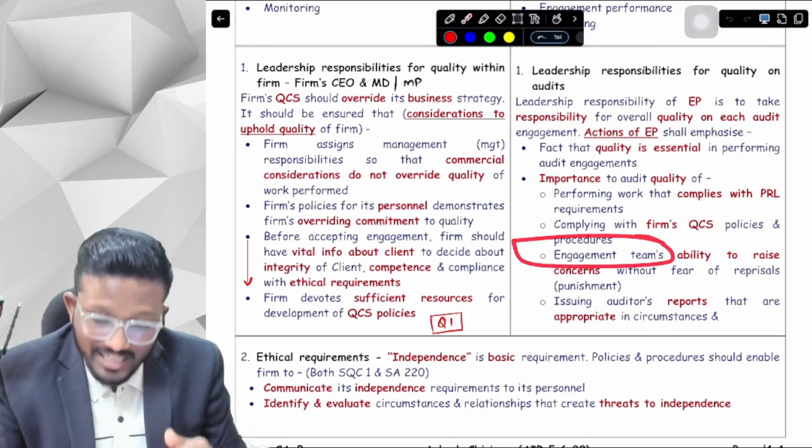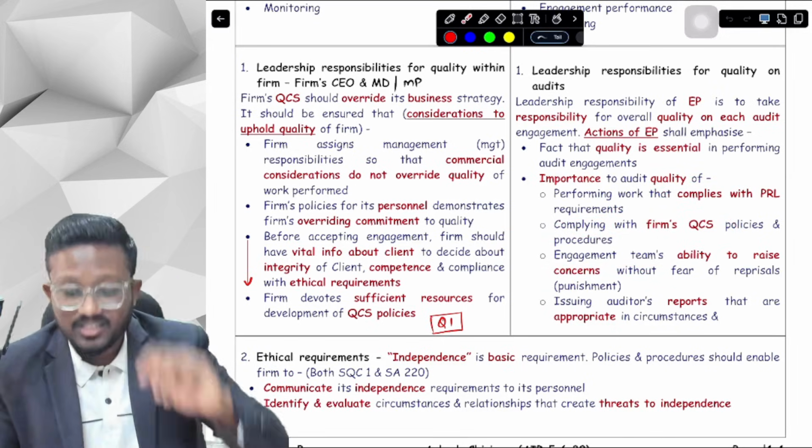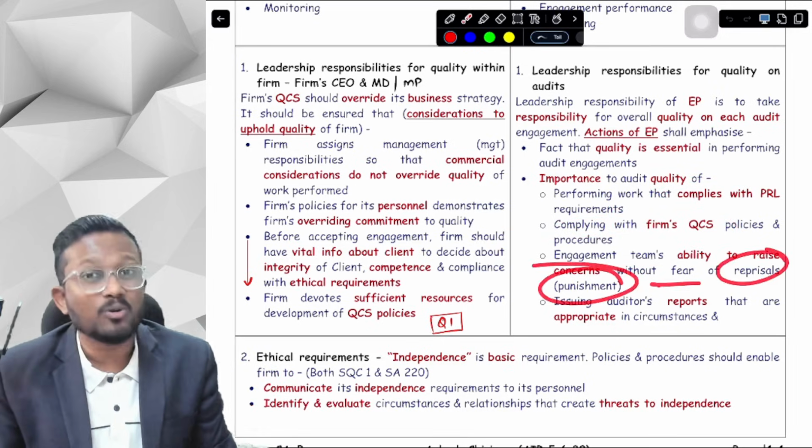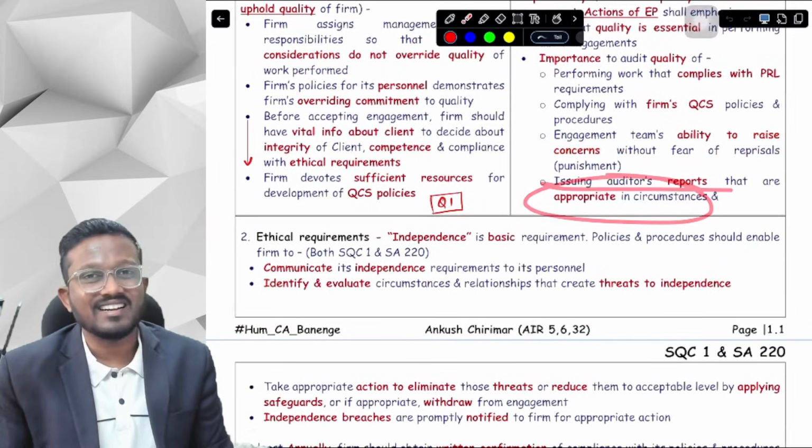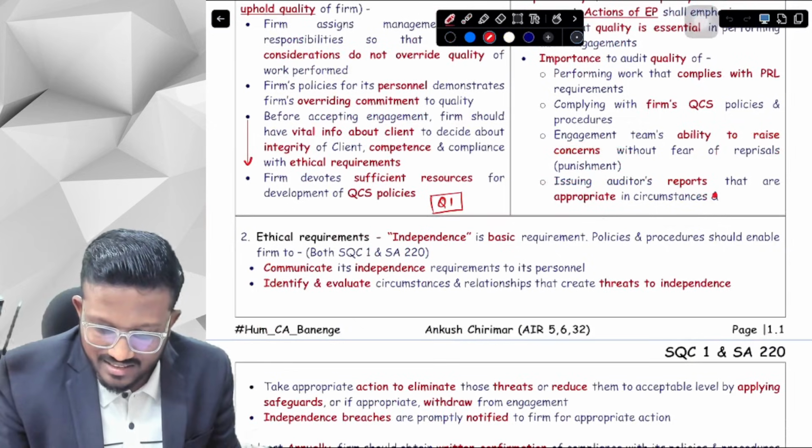Thirdly, the engagement team has the ability to raise concerns without the fear of reprisals, that is, without the fear of punishment. And lastly, we issue audit reports that are appropriate in the circumstances. Okay? Yes, sir. This was the first element.